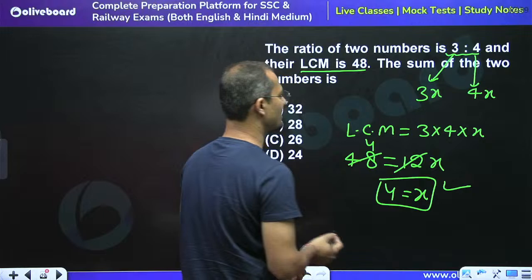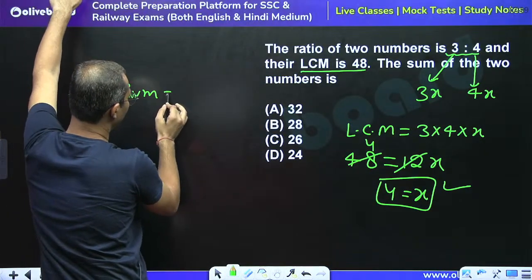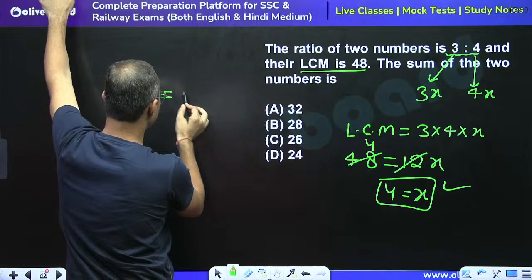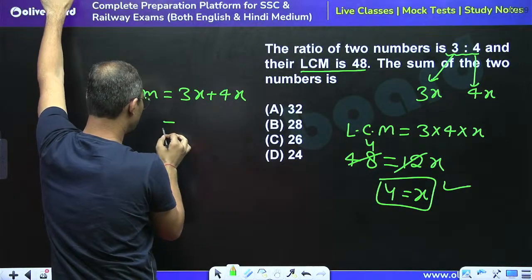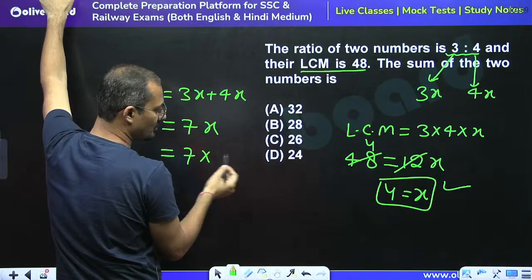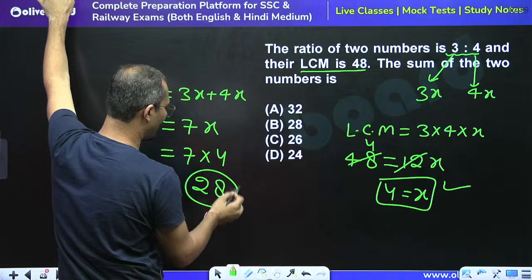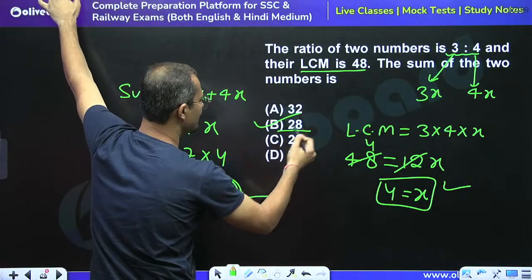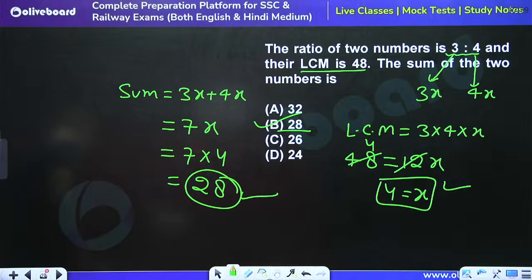Now the question is asking the sum of the two numbers. What is the sum? So here the numbers are 3x and 4x, and their sum would be equal to 7x, right? So we can say that 7 into the value of x, which is 4, so 28 is the right answer. So B part is the right answer. Yes, you are right.